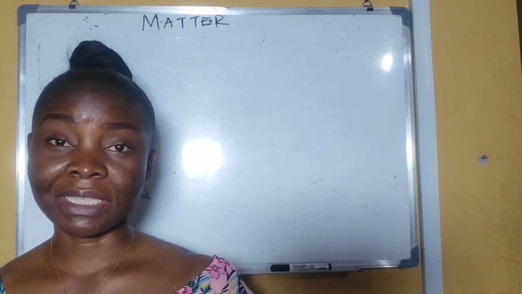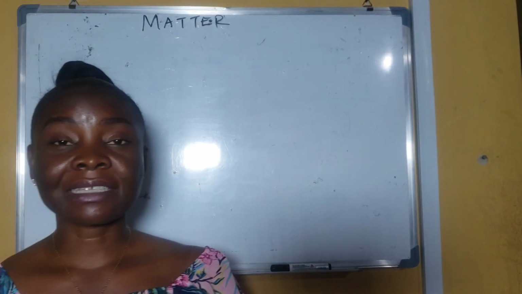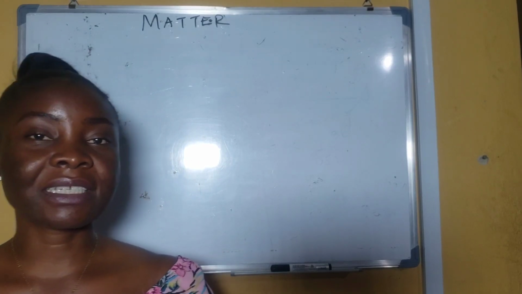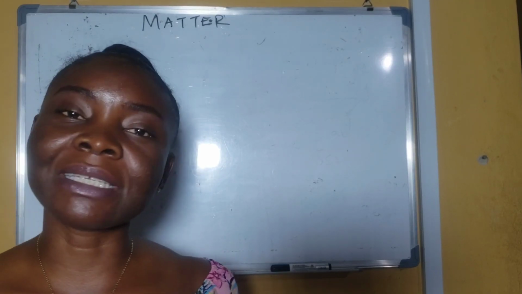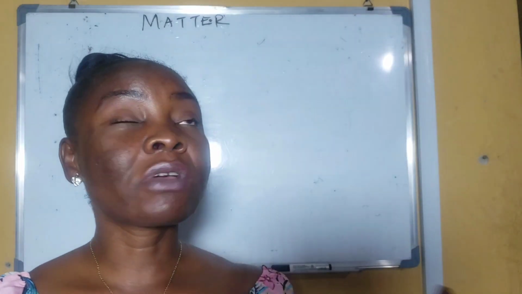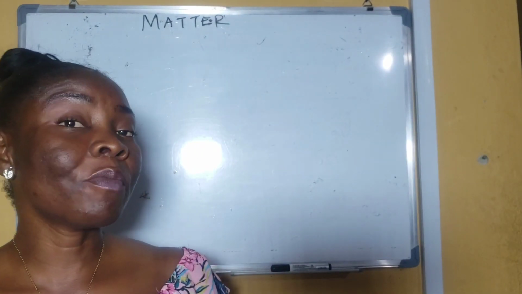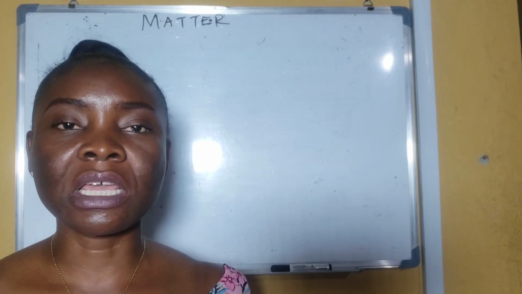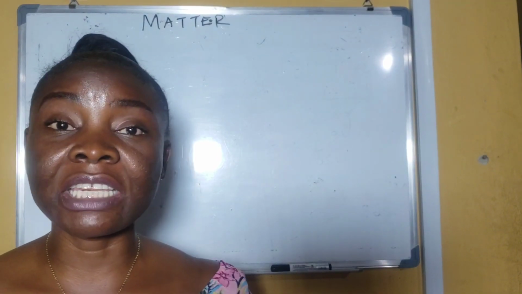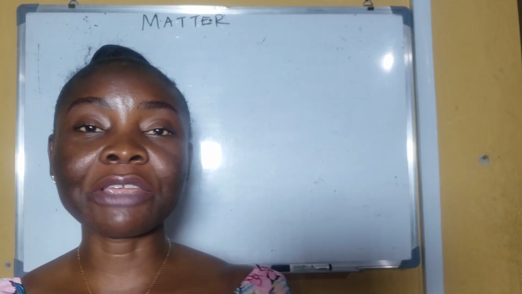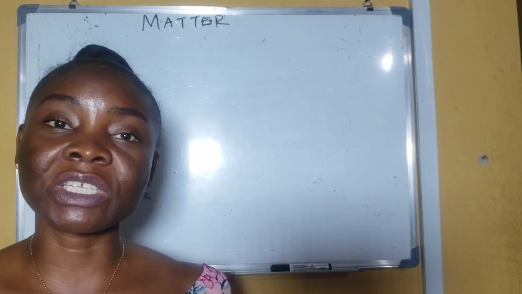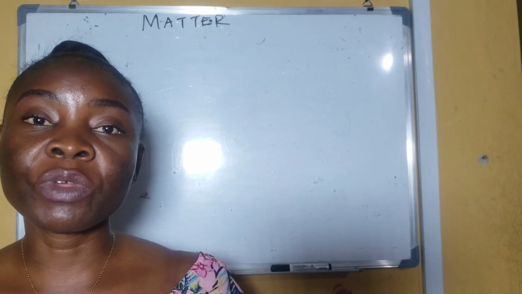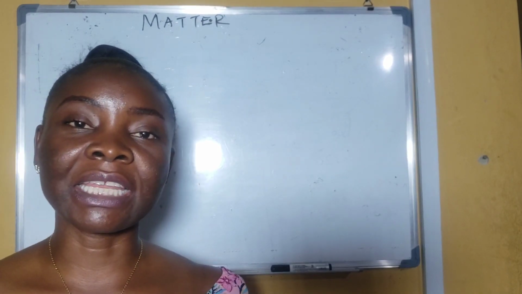What is the meaning of matter? Matter is anything that has mass and occupies space. Anything that has mass and occupies space is matter. And if you look at our environment, you can find so many substances, ranging from living things to non-living things. So everything that you can see in your environment, and the things that you can feel and interact with in your environment, are all what we know as matter in chemistry.